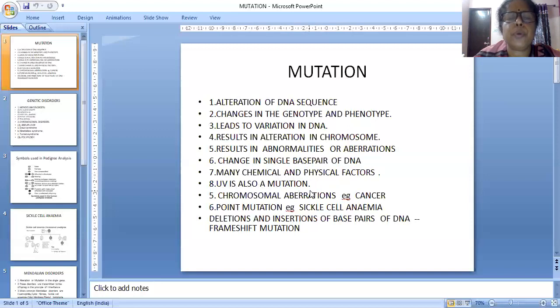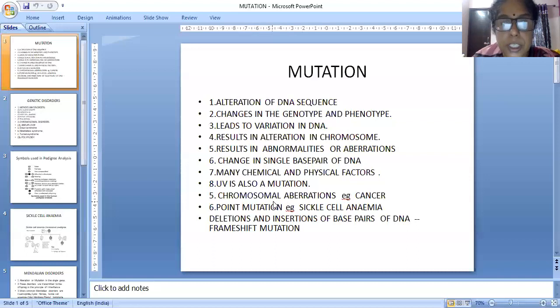UV is also a mutation agent. The agents which cause mutation are called mutagens. Ultraviolet rays are a mutagen. They cause mutation, and chromosomal aberrations can also occur.